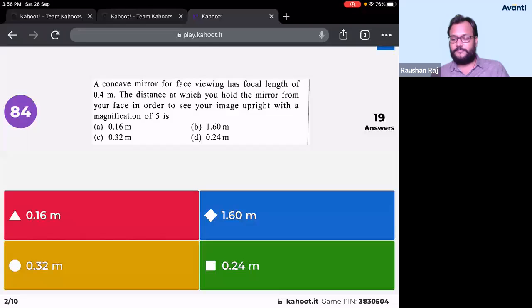A concave mirror for face viewing has a focal length of 0.4 meter. The distance at which you hold the mirror from your face in order to see your image upright with a magnification of 5 is? Come on, guys, try to solve it. Get the answer. It's very easy, actually.